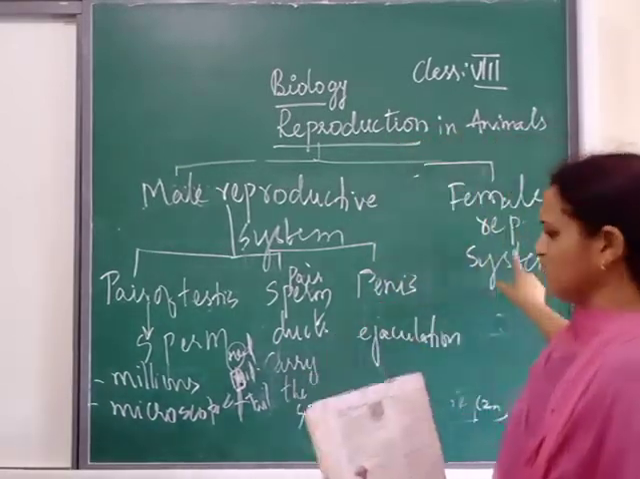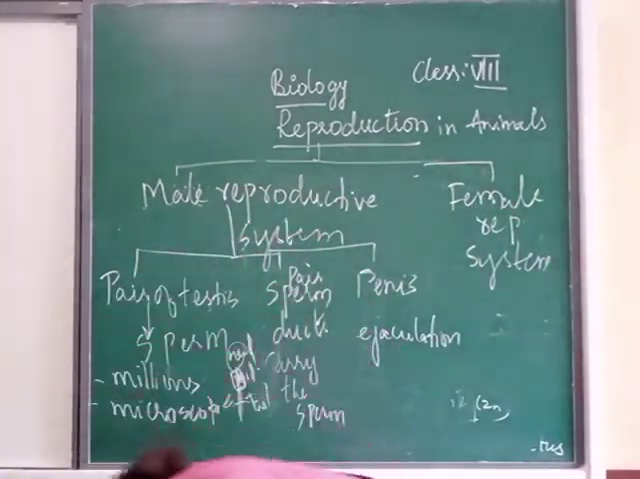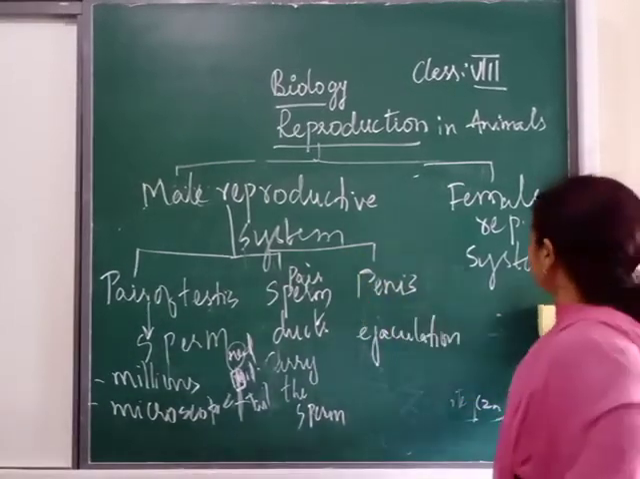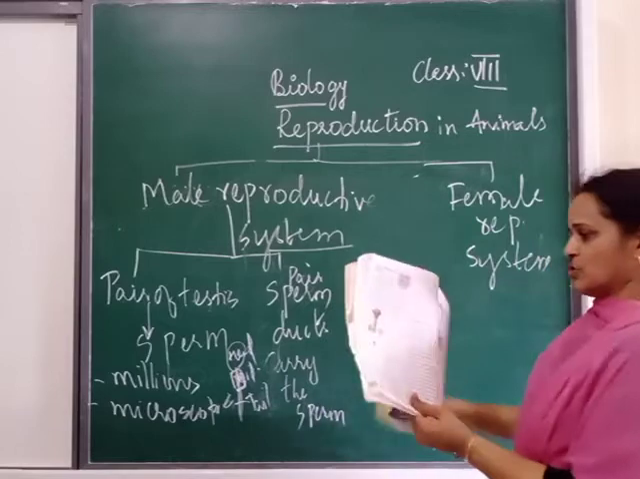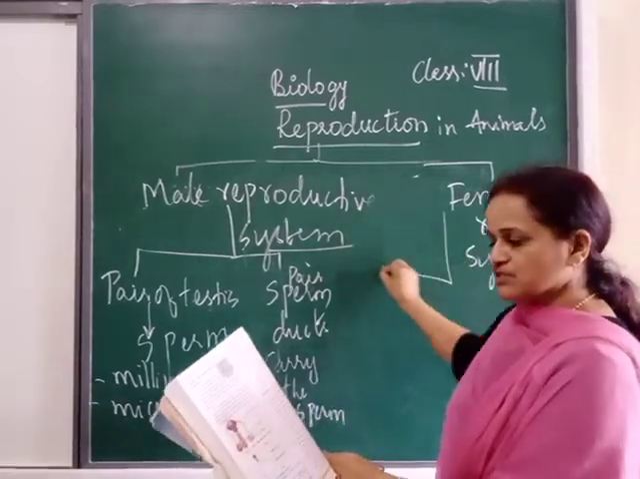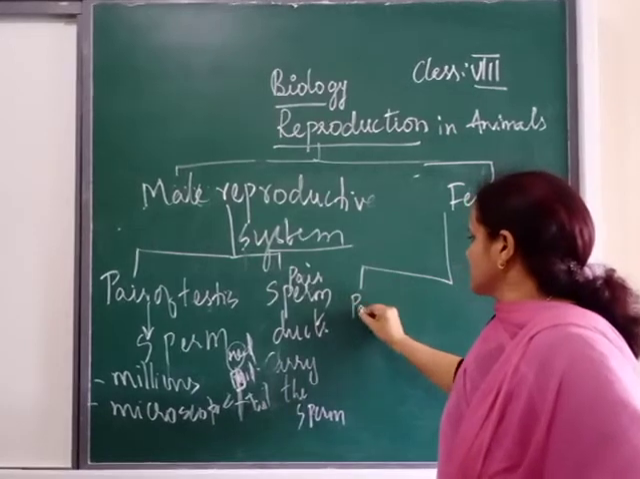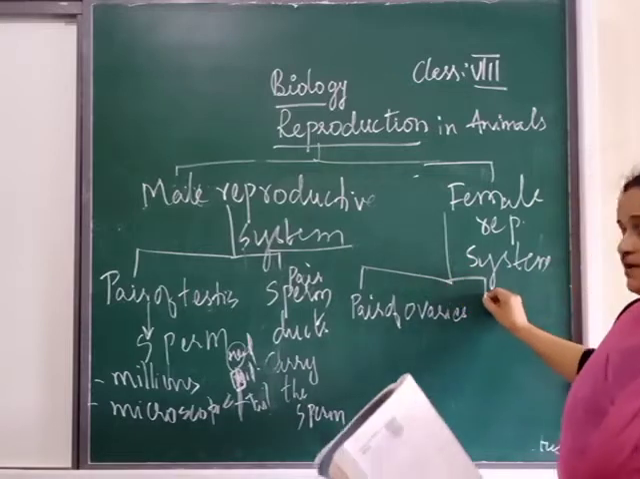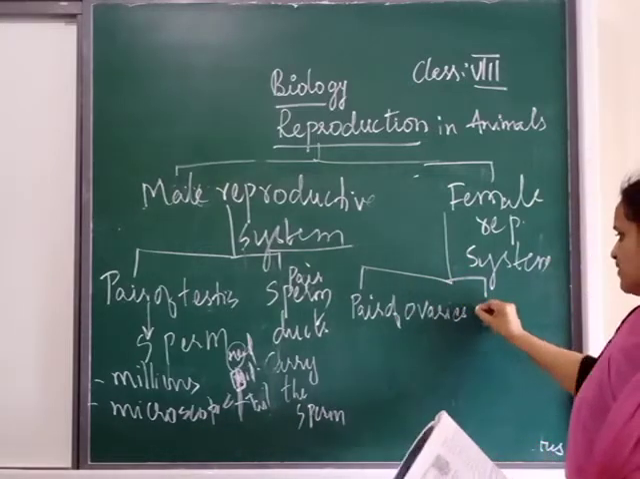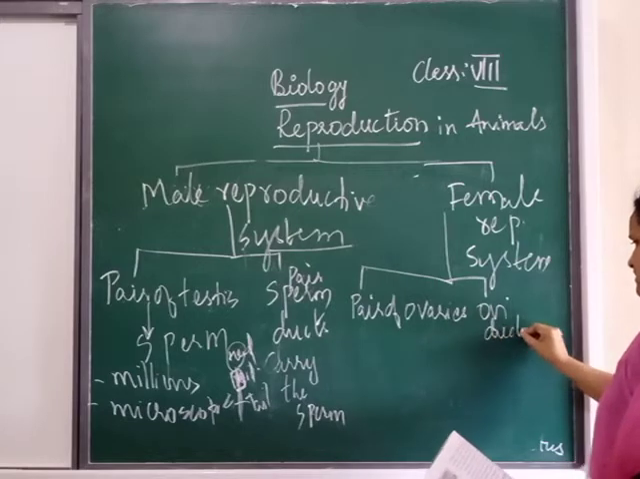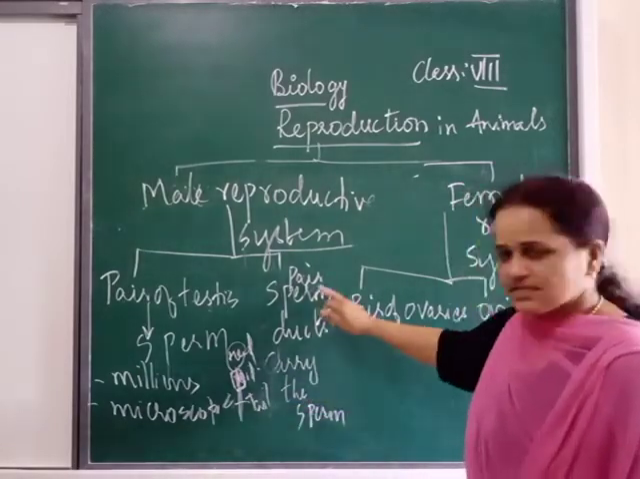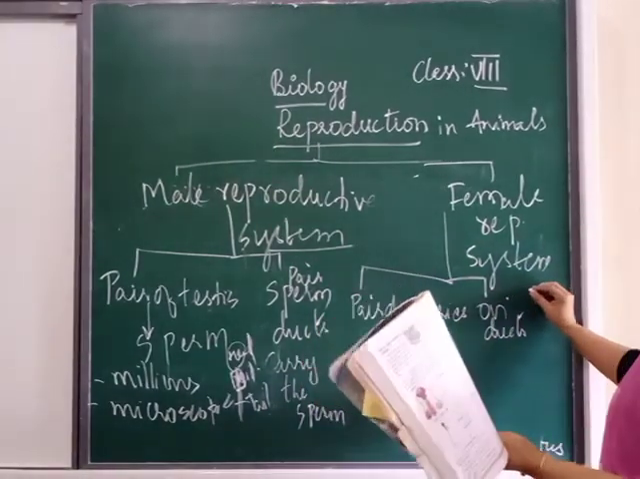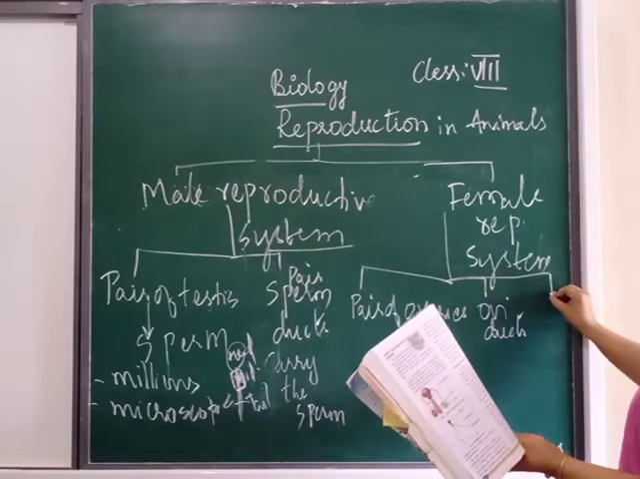We will end with our female reproductive system. Now just look at the female reproductive system. Did you all mention it in your notes? Everyone should mention it. Now, what are the things which are there in the female reproductive system? You are going to write a pair of ovaries. Then we have ducts, which are called oviducts. Pair of oviducts. See, in male we have sperm ducts, here we have oviducts. Next we have uterus.